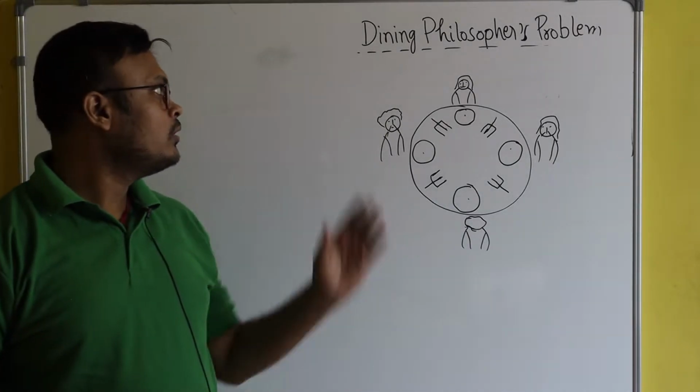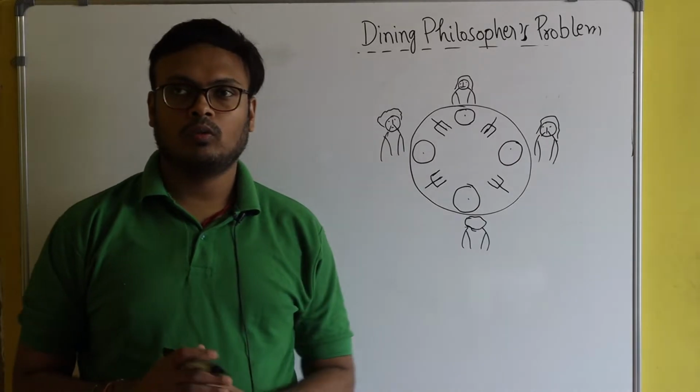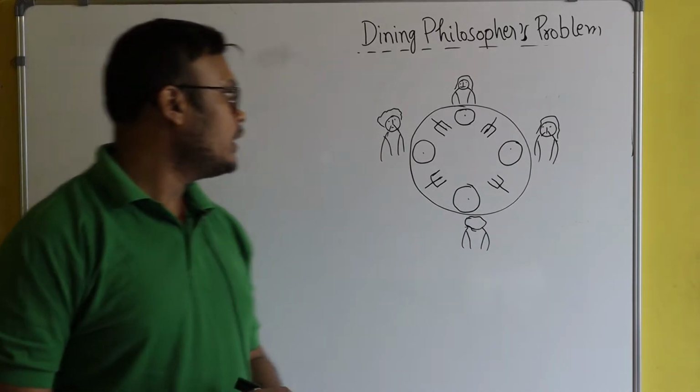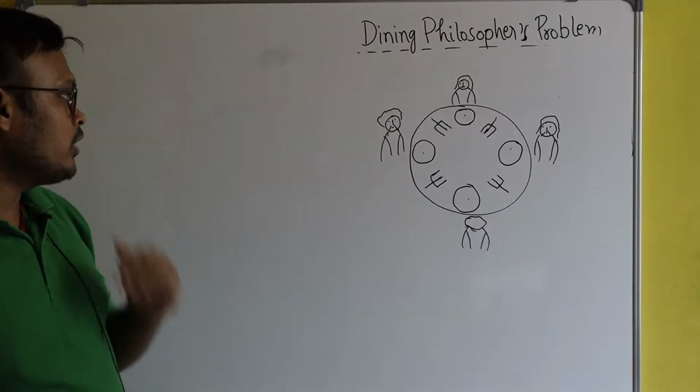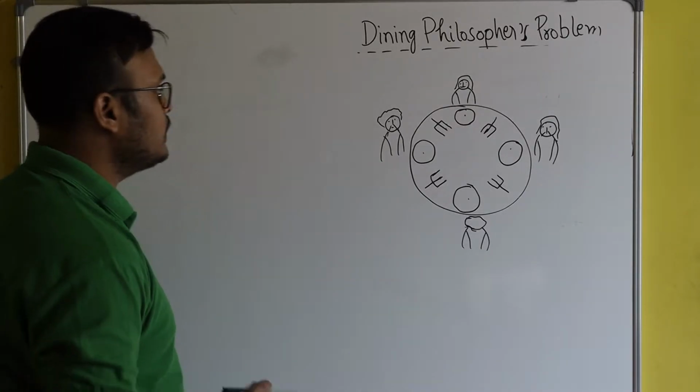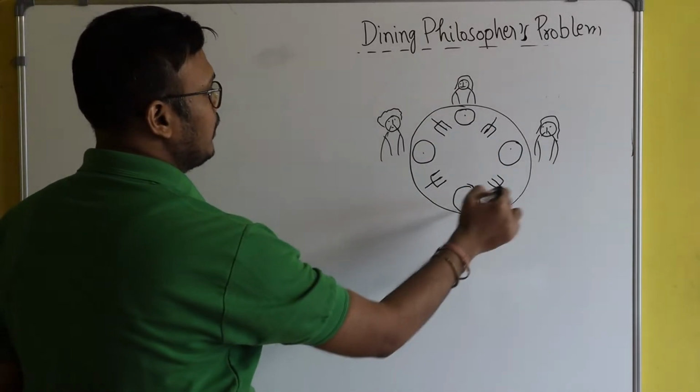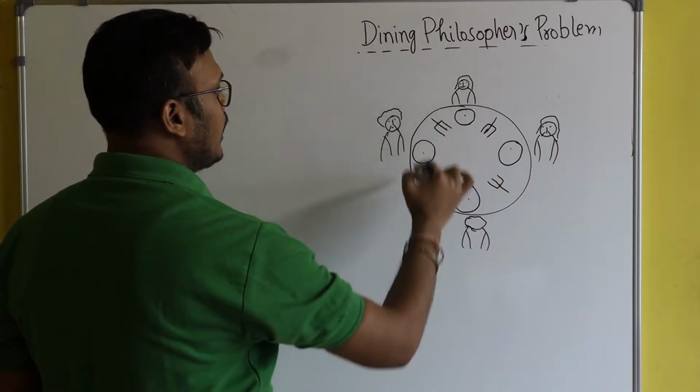Let's discuss the dining philosophers problem. You see here, I have drawn a figure. I'll try to explain what exactly it is. There is one dining table. This is a round dining table.